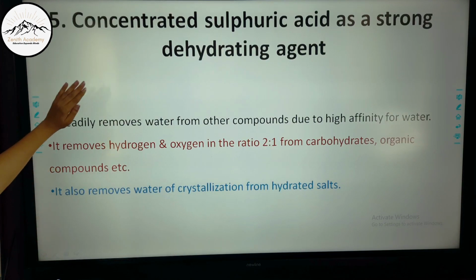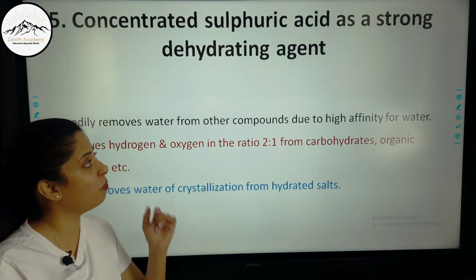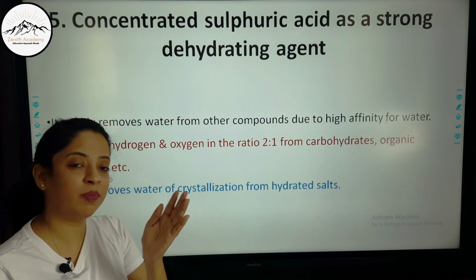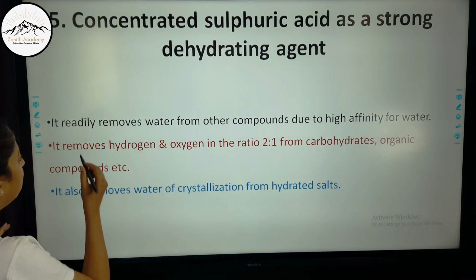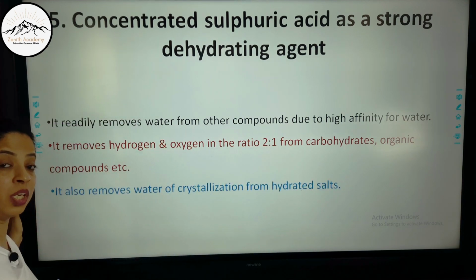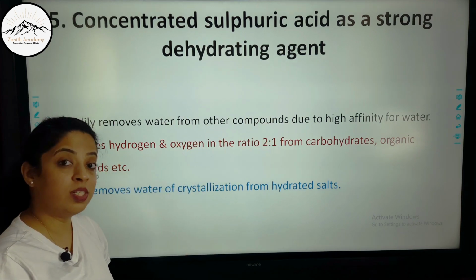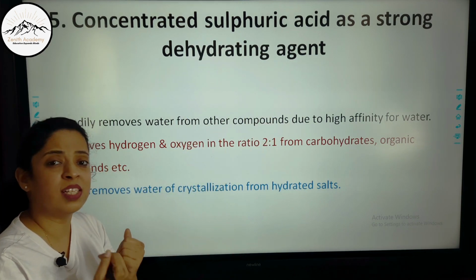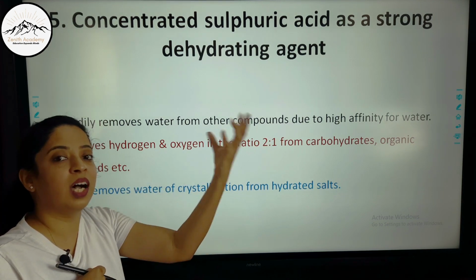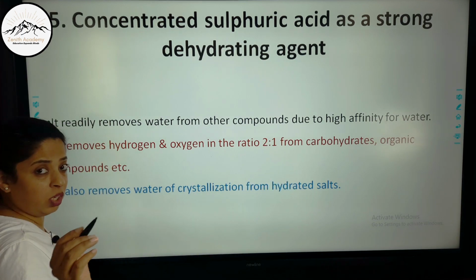Now concentrated sulfuric acid acts as a strong dehydrating agent. From the name itself it suggests dehydrating. Dehydrating means removal of water. So it readily removes water from other compounds due to the high affinity of water. This question can also be asked: why does it act as a strong dehydrating agent? Because it has a high affinity for water. It has a lot of love for water, so it will attract water towards itself and the other species will get devoid of water. So it removes water in two forms.